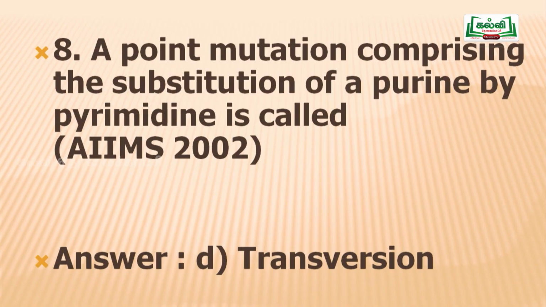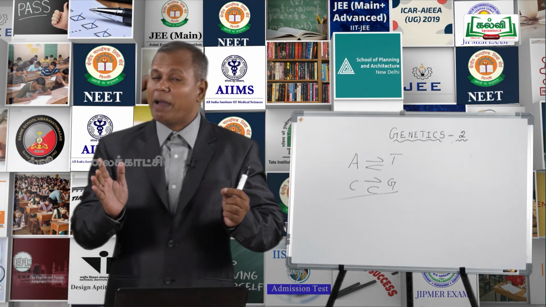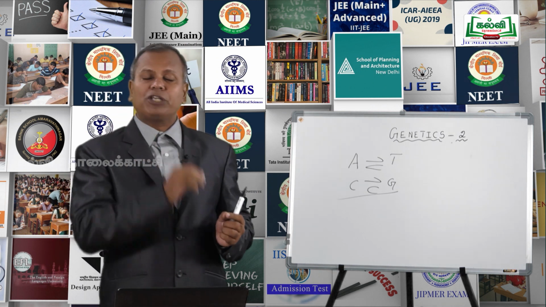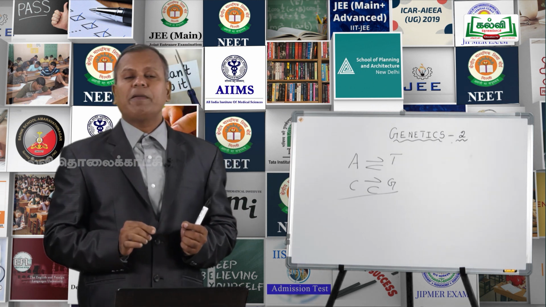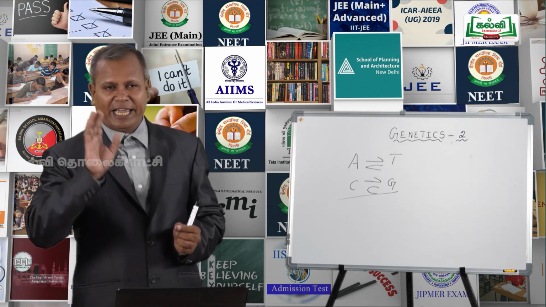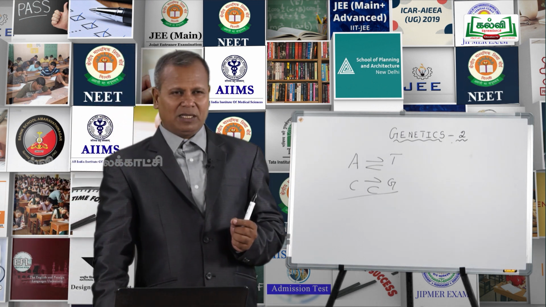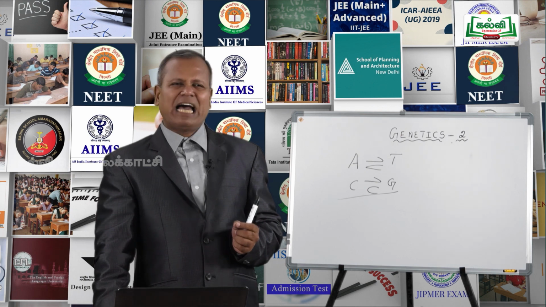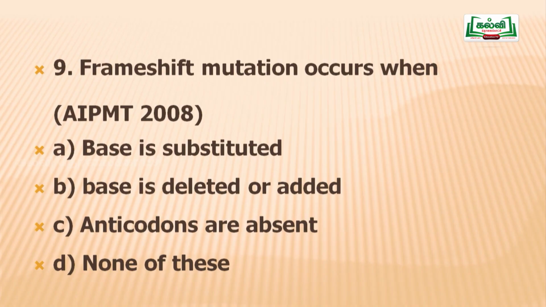Transversion is a kind of gene or point mutation where a purine is replaced by a pyrimidine base or a pyrimidine base is replaced by a purine base. The substitution mutation is genetically important because it causes phenotypic changes in organisms. Next question, question number 9. Frame shift mutation occurs when?